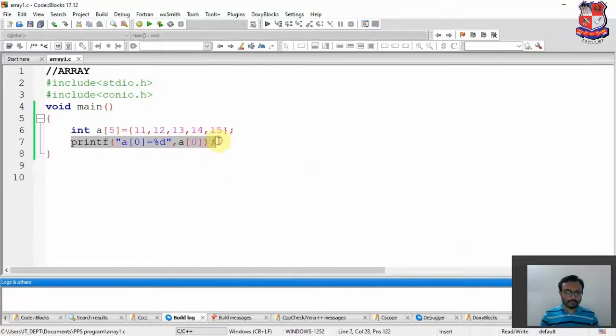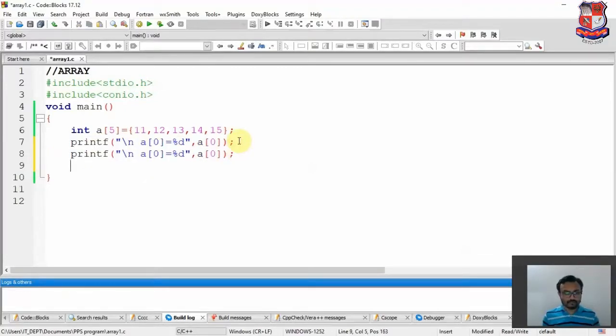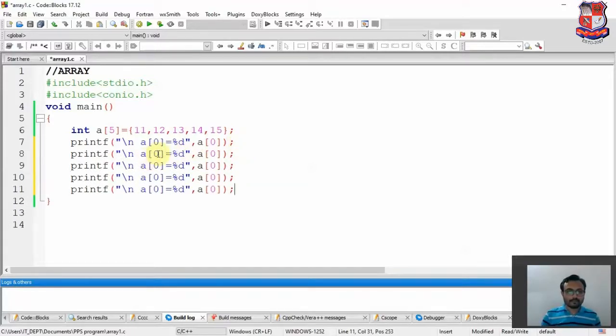For this same thing I will copy and paste with a new line. Once again we'll copy this, and we can write down or fetch the array like this. So this is the way to fetch one value from the array one by one. Or particularly, we can fetch the values from the array.